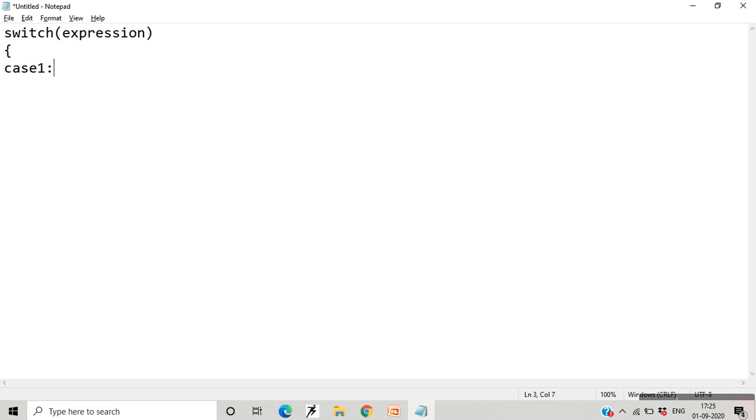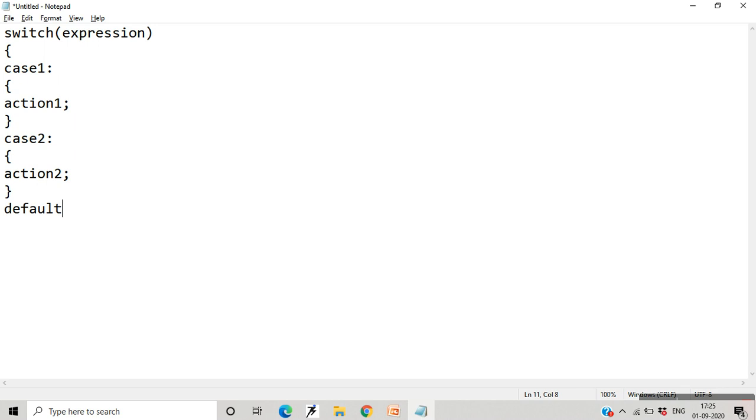This is also known as the switch case statement, wherein if this expression is equal to case 1, then you jump to case 1 and perform action 1. And if the result of the expression is case 2, then you perform action 2, and so on, up to case n. You go on doing this depending on how many cases you want to give and what the result of the expression is.